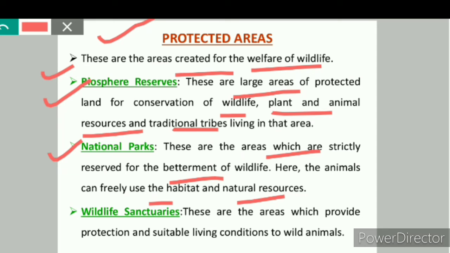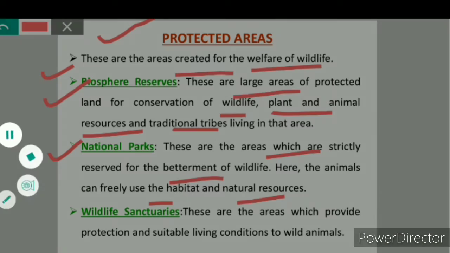Like rock shelters are found inside the Satpura National Park. These rock shelters are the prehistoric evidences of human life in these jungles. Rock paintings are also found in these rock shelters. And the figures of animals and men fighting, hunting, dancing, playing musical instruments are depicted in these paintings.